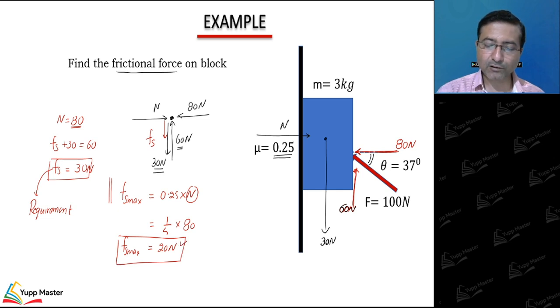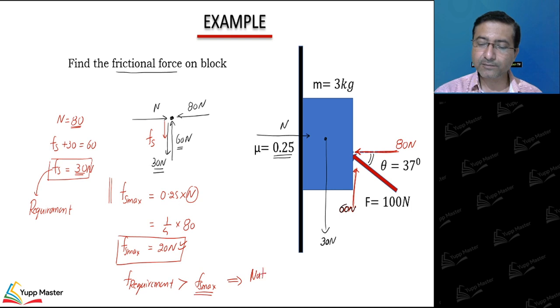So maximum friction can offer is 20 Newton, but the requirement is coming 30. As our requirement is greater than what maximum friction can offer, there will be slipping, because friction cannot provide 30 Newton, it can provide only up to 20 Newton. As requirement is more, the nature of friction will become kinetic.